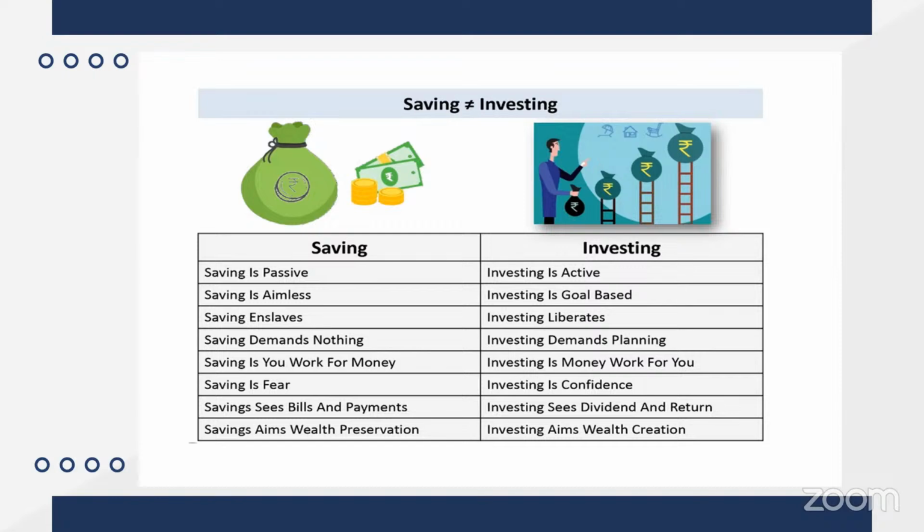Through saving, you are just able to make a little money, but that money will not get compounded. That money will not work for you; you are working for that money. Saving makes you passive. There is no aim in that. It makes you a slave. Saving demands nothing of your knowledge.